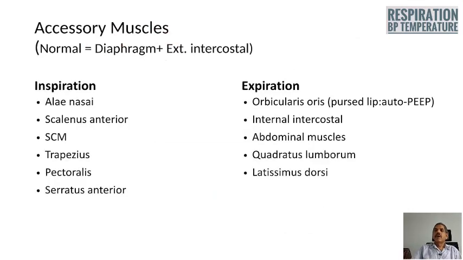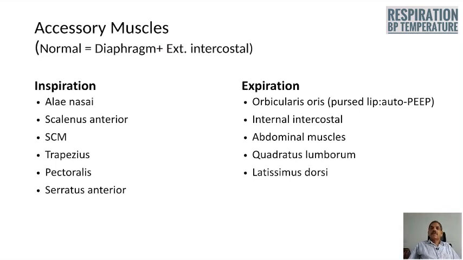Now we have to see whether the accessory muscles of respiration are in action or not. The normal muscles of respiration are the diaphragm plus the external intercostals. They accomplish inspiration, but normally expiration is a passive process, and there is no active contraction of muscle during normal expiration.